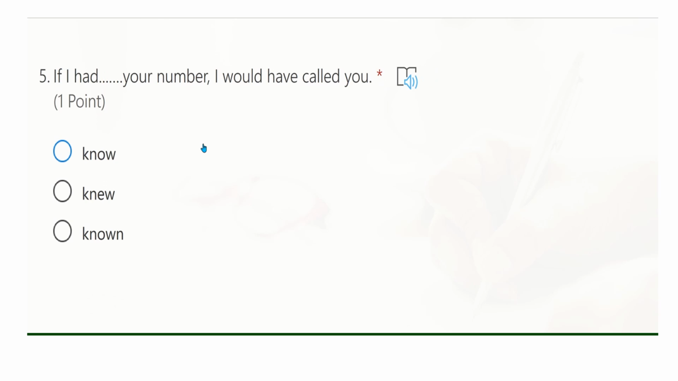Five. If I had your number, I would have called you. Is it if I know, if I knew, or if I had known? So the right answer is had known. This is third conditional. If you remember, we said in third conditional, if plus verb in the past perfect, here had known, plus would, plus have, plus past participle. The past participle of call here is called. Which means in reality I didn't know your number, so I didn't call you. I'm supposing now, if I had known your number, I would have called you.